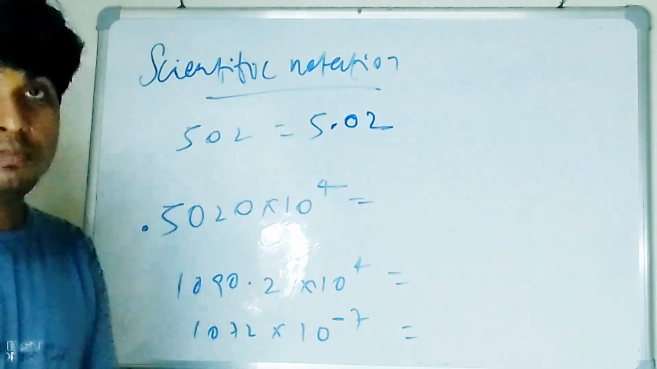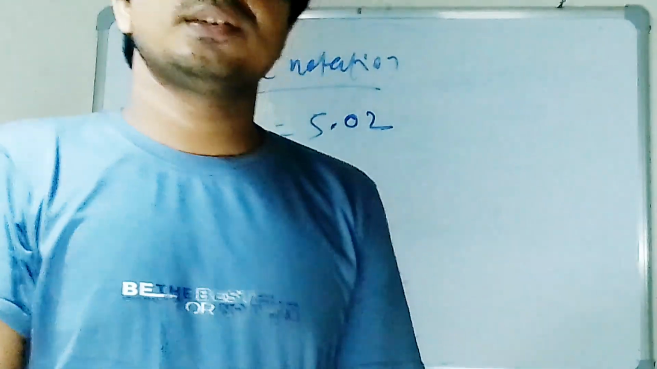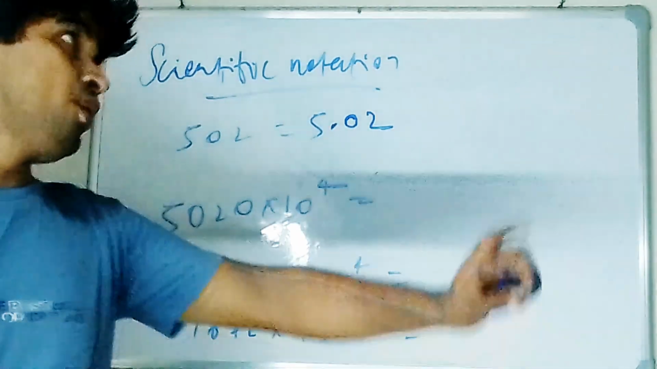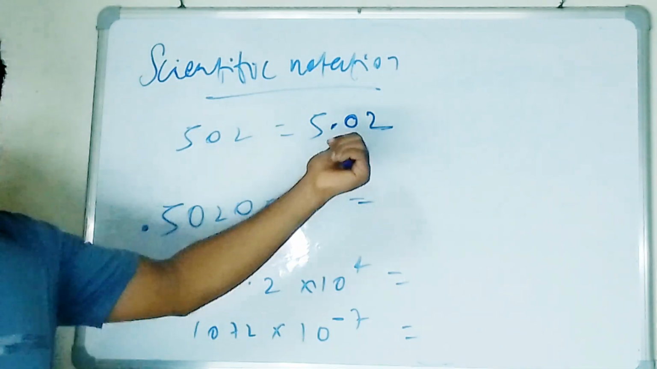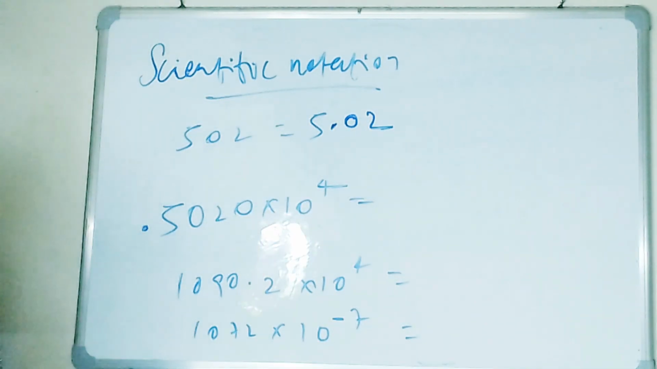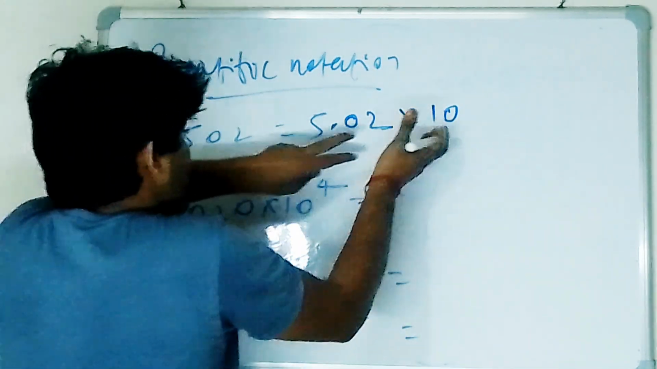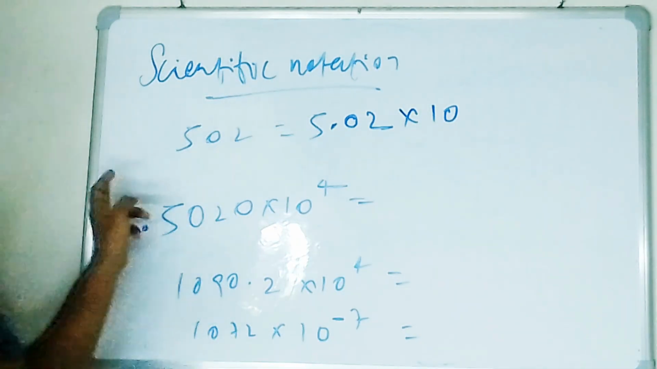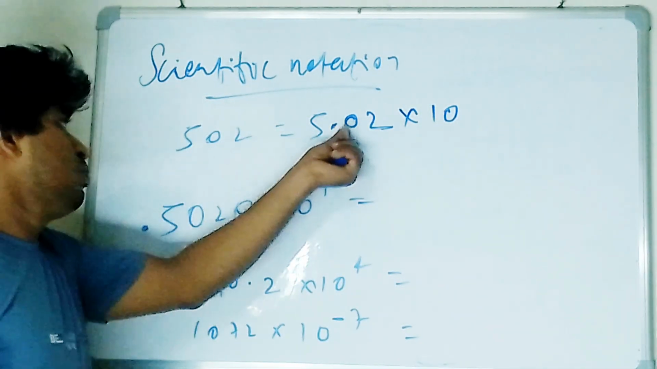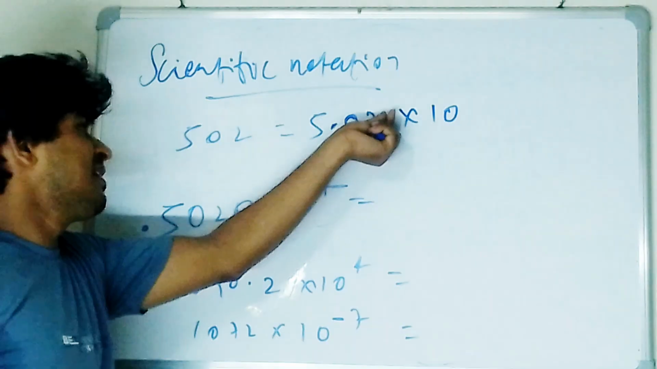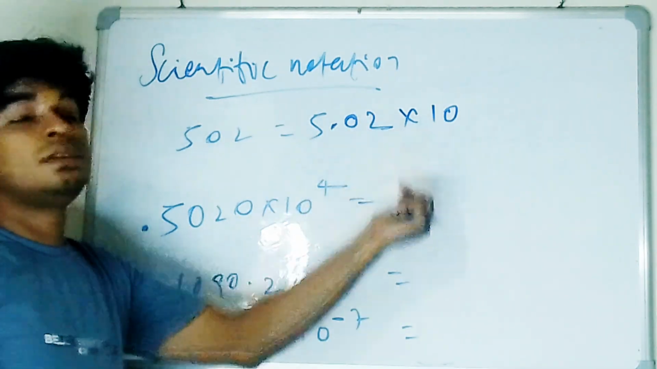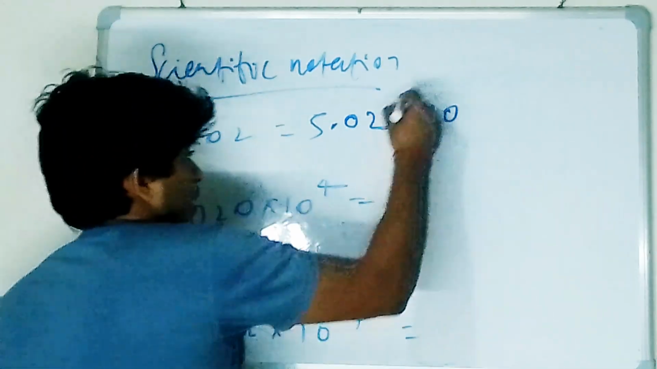This is confirmed. You have to lock it by putting the decimal from the left side. No need to worry about the right side; the right side may be any digit, depending on the number. So 5.02, and this is multiplied by 10. Because you have to multiply and come back, you get the same number. You are shifting the decimal from here to here, so you multiply by 10 power 2.